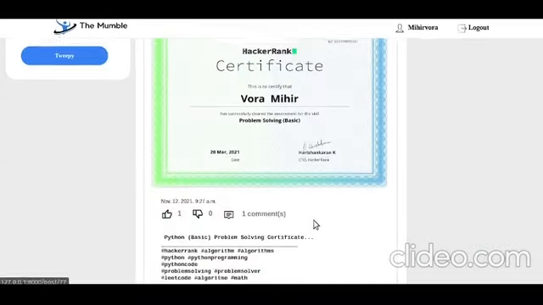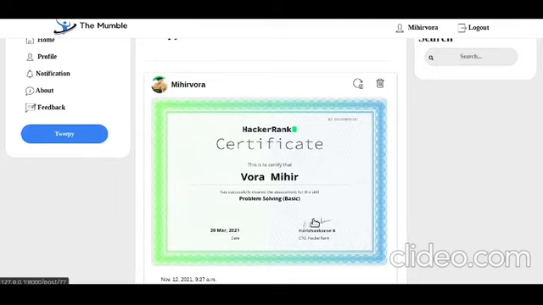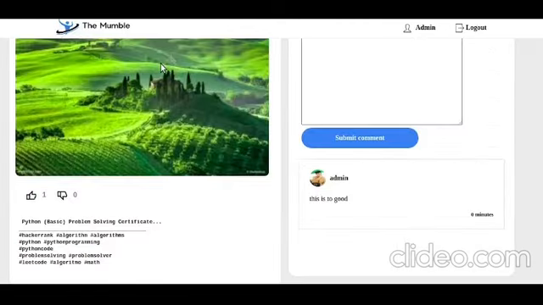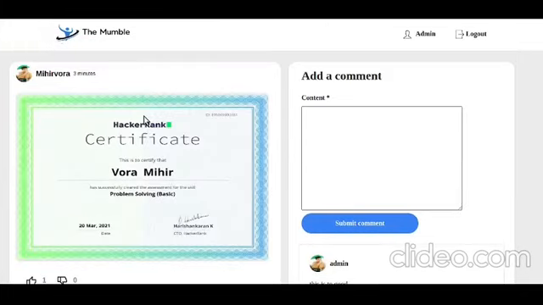So here you can see your image is changed, and the post is also updated for all your followers. For example, I will show you. Here I will refresh. Here you will see the updated post by Mihir Hora is visible. Okay.